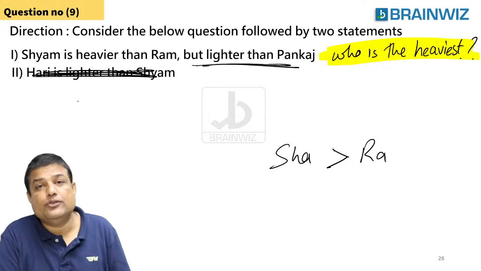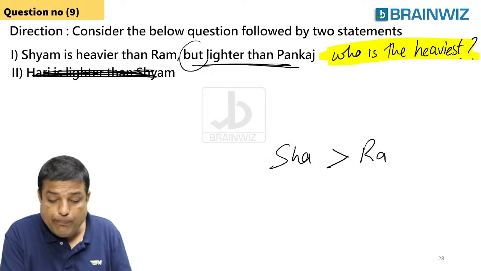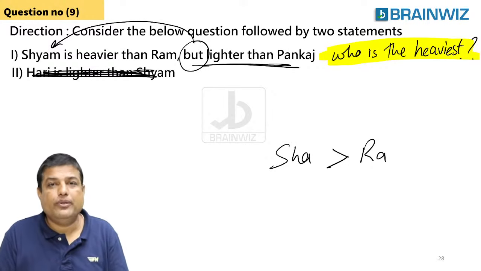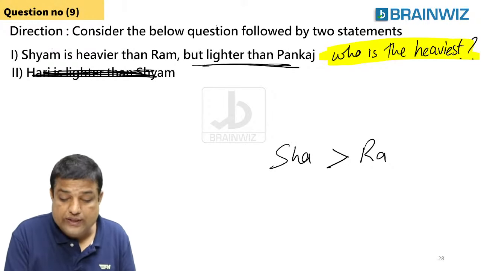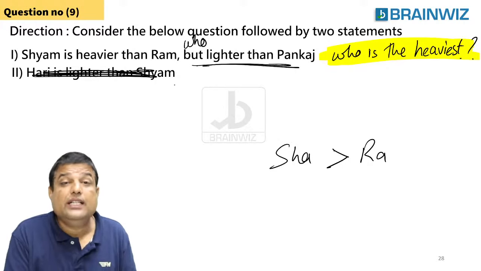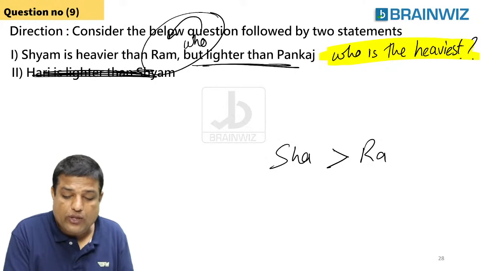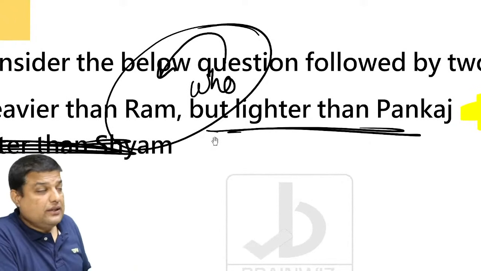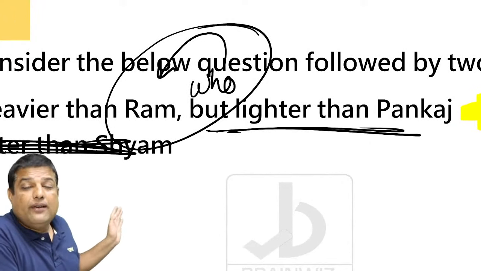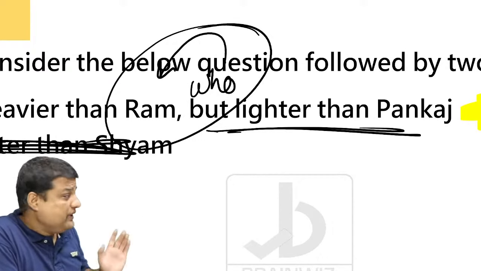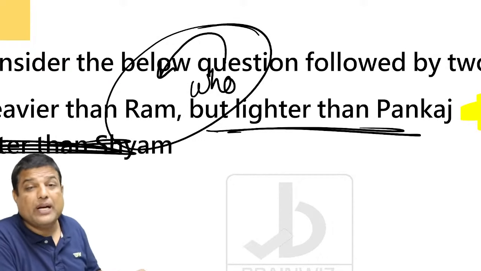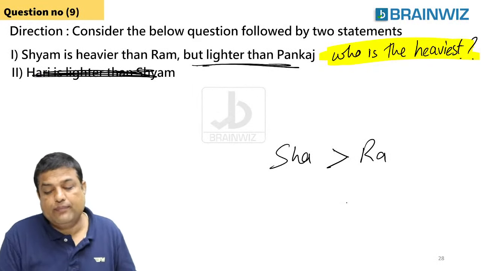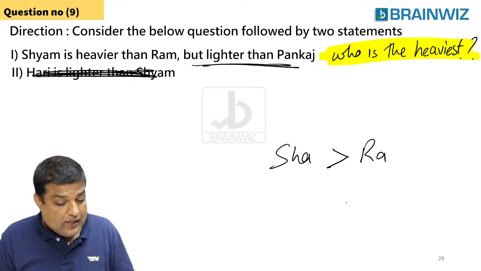But lighter than Pankaj. Who, guys? Whenever he tells you 'but', we are talking about the first fellow. Try to remember that whenever you have 'but'. Suppose you have 'who'. Just try to listen here. I told you in regular classes, if you have 'who', you're talking about the immediate fellow, Ram. Suppose you have: Sham is heavier than Ram, who is lighter than Pankaj. Who is lighter than Pankaj means the immediately preceding fellow is Ram. Ram is lighter than Pankaj. But here he is not giving 'who', here he is giving 'but'. So we have to understand that.